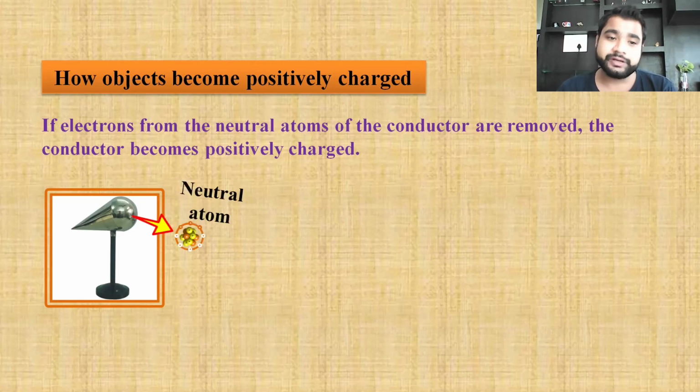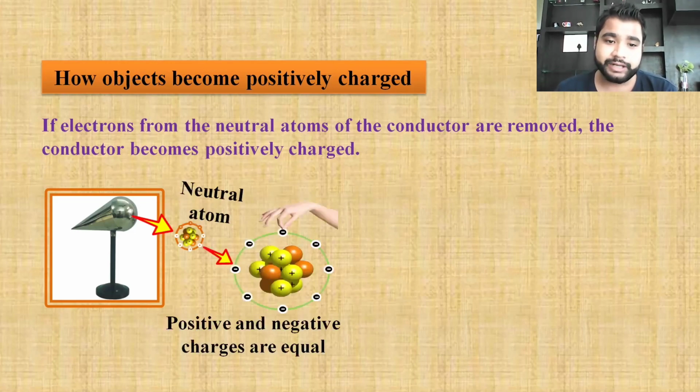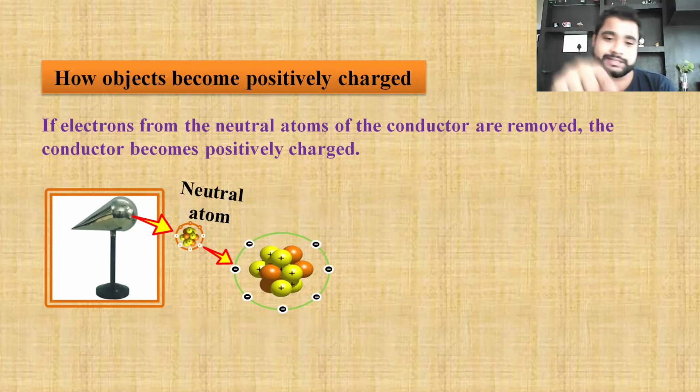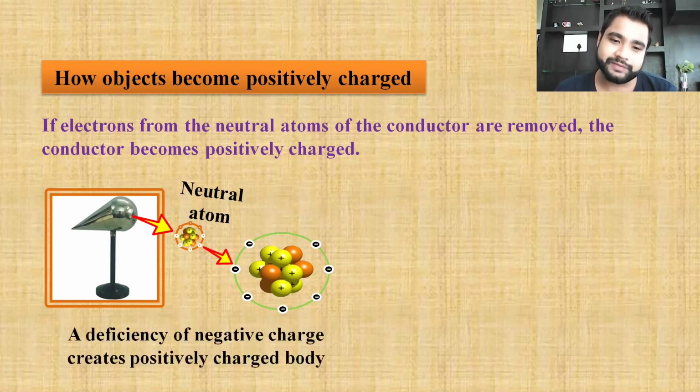Now if you observe the slide, we have a neutral atom. Inside the neutral atom, you can see there are equal numbers of positive and negative charges. Yes or no? We have equal numbers of protons and electrons. Now if I remove an electron, you can see in the slide the electron has gone off. Now the number of protons is more, so we say that the body becomes positively charged.